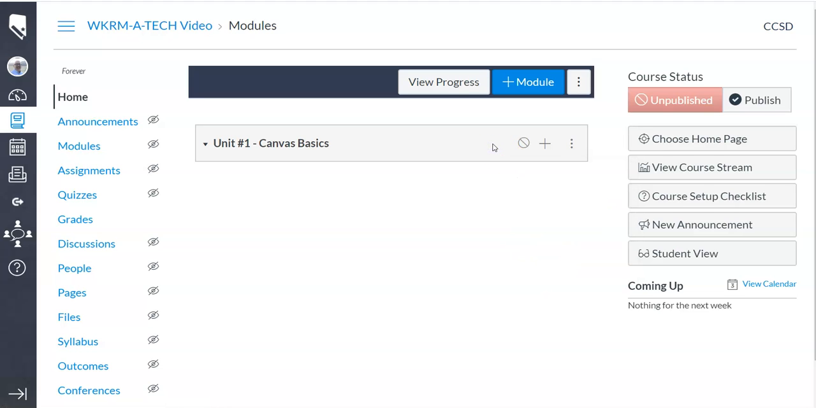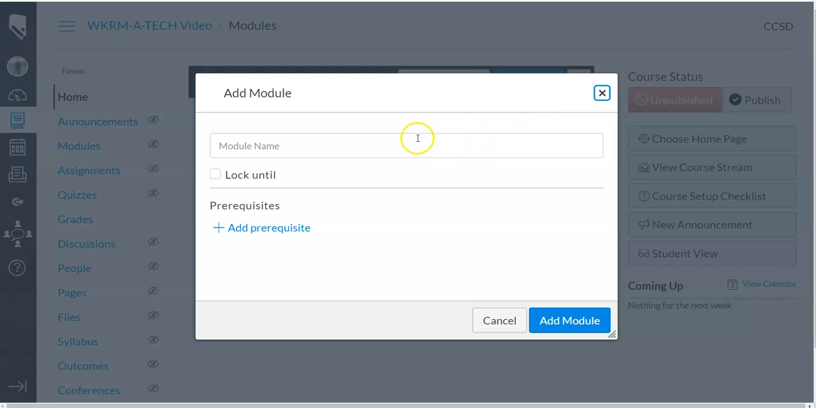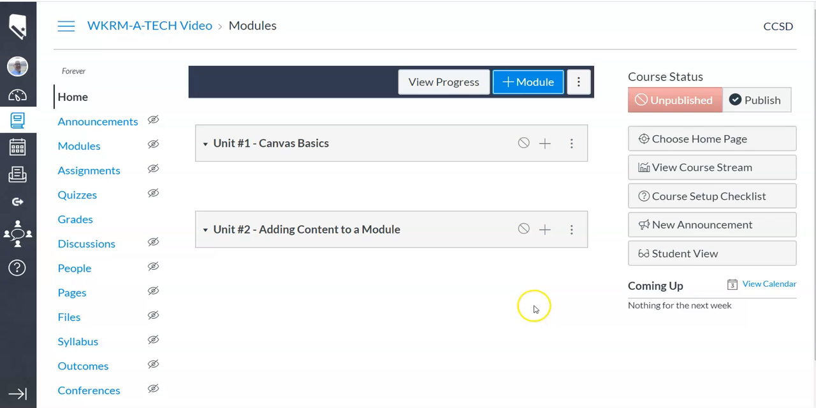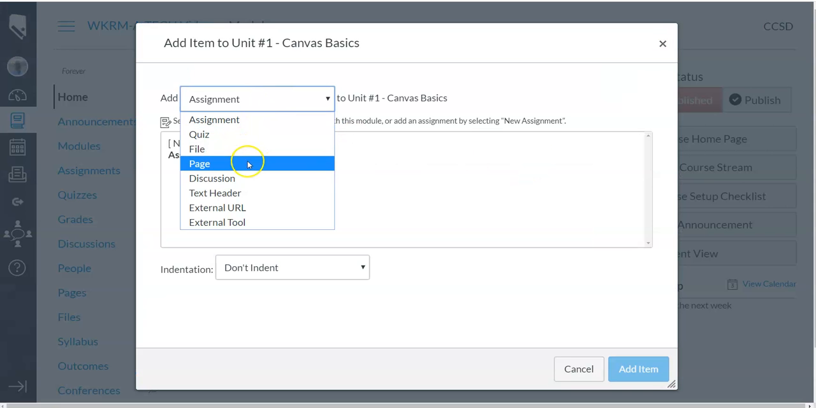In this case, just to kind of show you, well, let's make another module just to show you here what will happen. Unit 2, let's just say adding content to a module. I don't know if that's going to be our Unit 2, but let's just say it is. Maybe one last thing I'll just show you is what content looks like underneath it. Don't worry about this process. This will be something I'll show on another video, but let me just quickly go add some content.